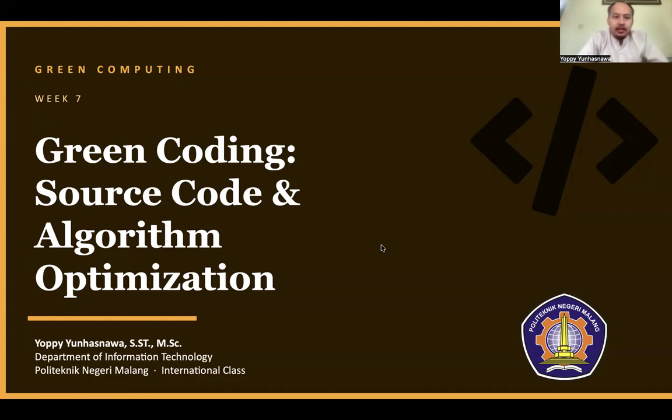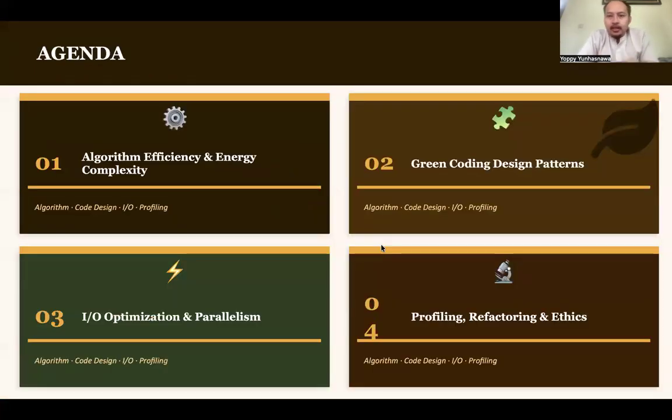So today I'm going to explain the next topic in our green computing class, and it is about how we can make our source code and algorithm more green. The title of this topic is Green Coding, Source Code, and Algorithm Optimizations. In general, we are going to talk about how we can make our source code, our program, more efficient and energy aware.